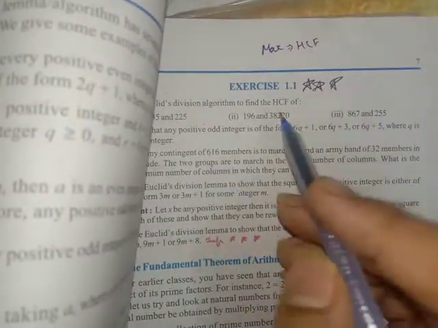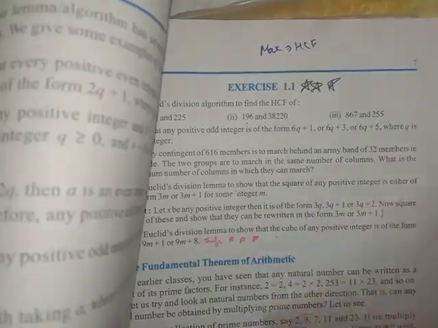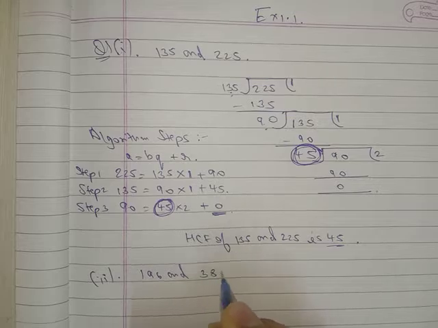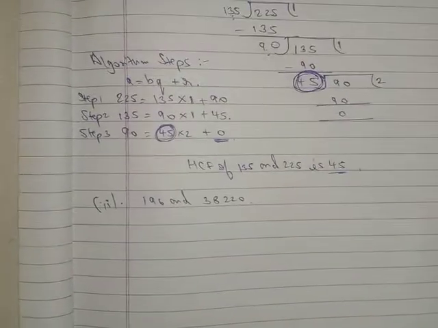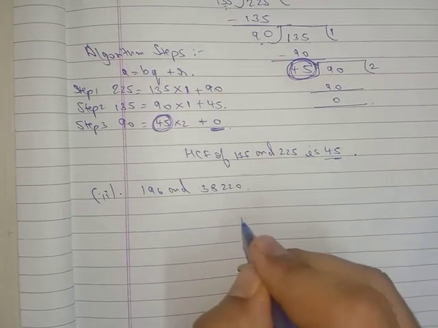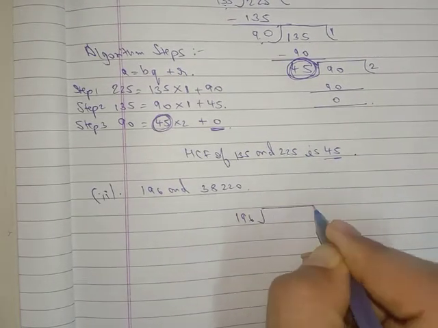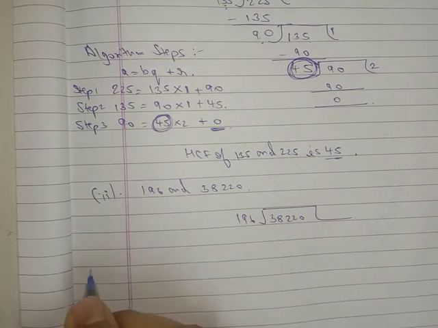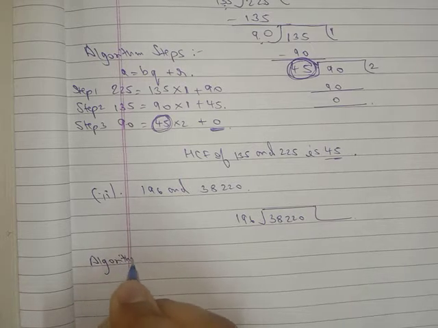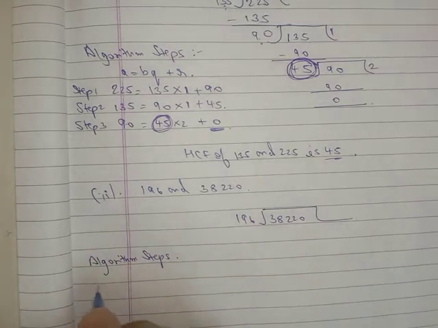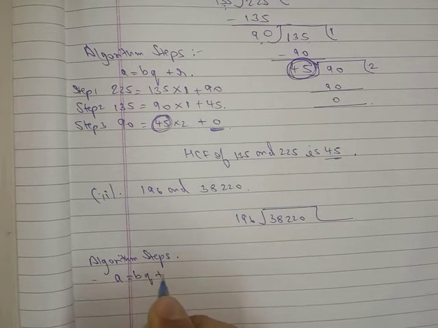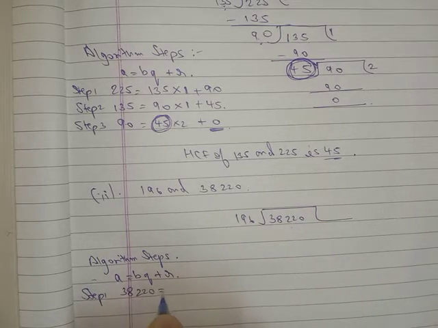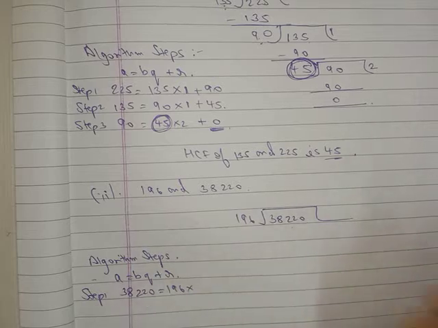196 and 38220. This is the second part. Again I have to take the smaller one, so 196 here, and 38220. Algorithm steps: A equals BQ plus R. Step 1: A is 38220, B is 196. Now we have to find Q.